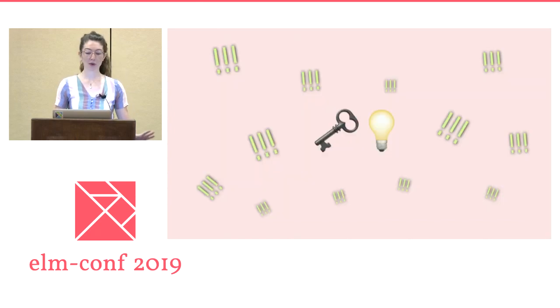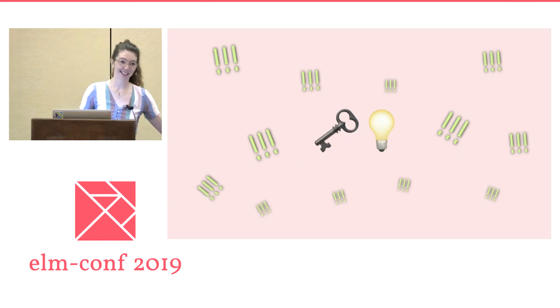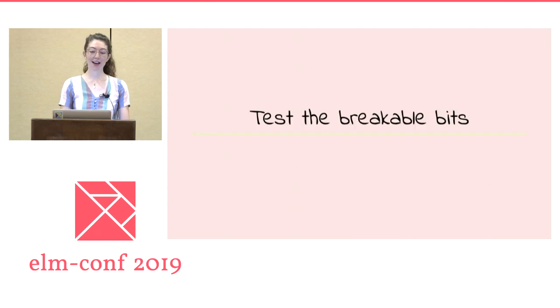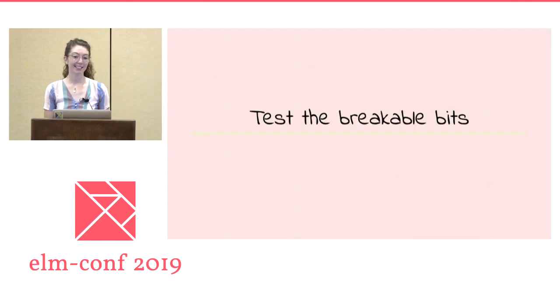Okay, so I threw a lot of opinions and code at you, but there are really just a few ideas that I hope you'll carry away from this talk. Key ideas. Okay. So first, test the breakable bits. Be sure to test both the edges of your program and your logic. If there's one thing that I never get wrong, it's not Booleans. And I won't stand up here and say that I would bet against your brain being different.